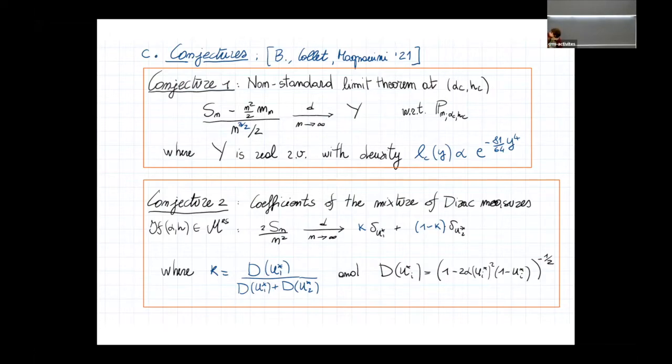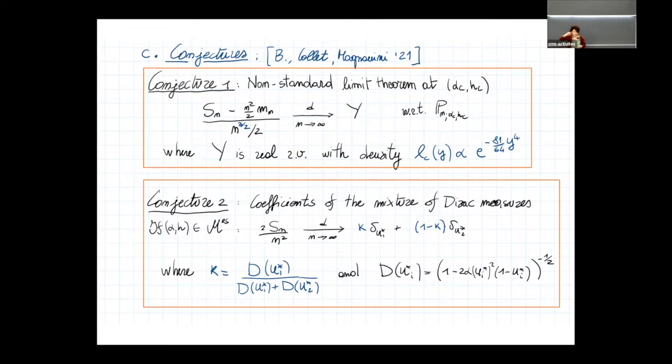The conjecture is that at the critical point, Sn satisfies a non-standard central limit theorem in the sense that the correct scaling is n to the 3/2, the only scaling that does not provide trivial convergence, and the limiting random variable is a real random variable which is super Gaussian, so with a density of this kind.